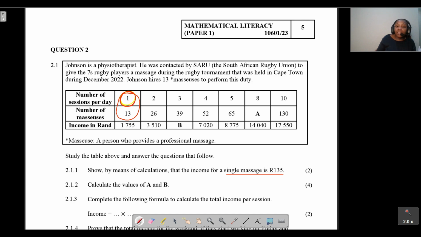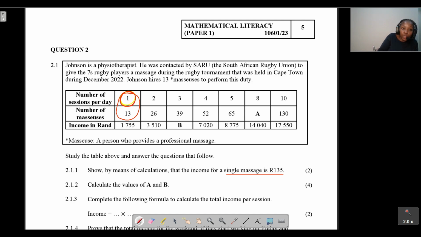We can calculate the value of A firstly by taking that 14,040 and dividing it by the price for just one massage. That will give you how many masseuses you will need. Or you can take the 8 and multiply that by 13, and that will also give you the masseuses that you'll need. So you can either do it like that or like that. It just depends on what your brain sees at that particular instance.